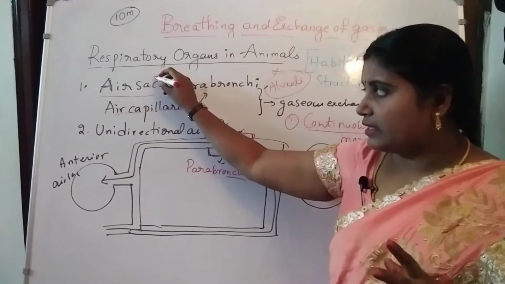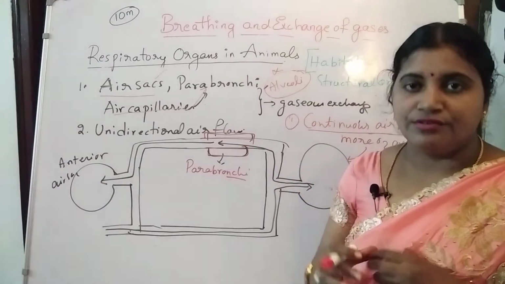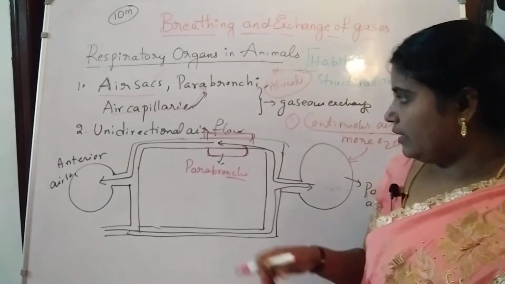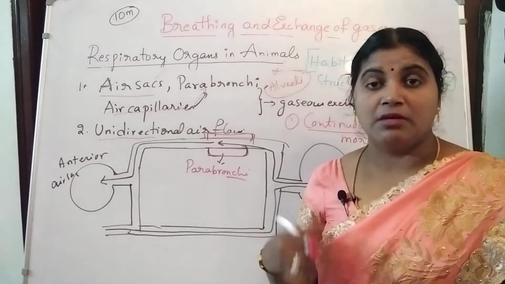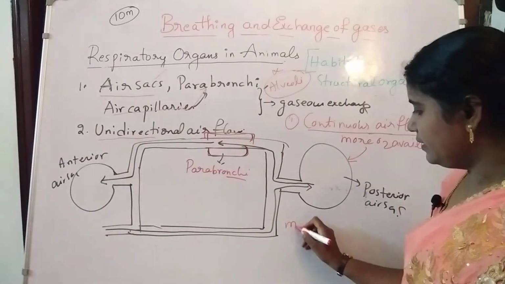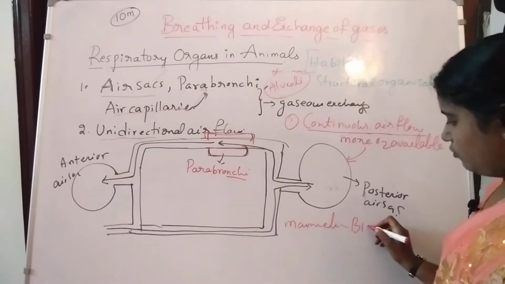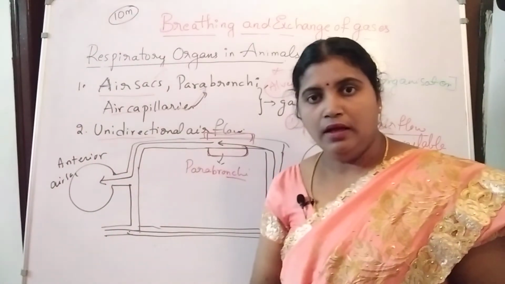So in this air sacs more oxygen is available, and because of the continuous flow of air, the air flow will be unidirectional in birds, but in the mammals that is bidirectional. So in mammals it is a bidirectional flow of air.